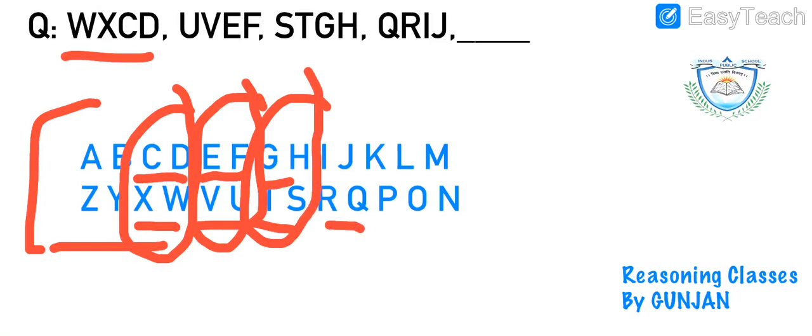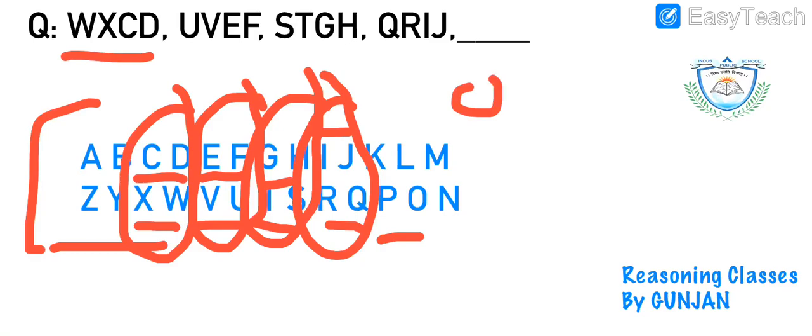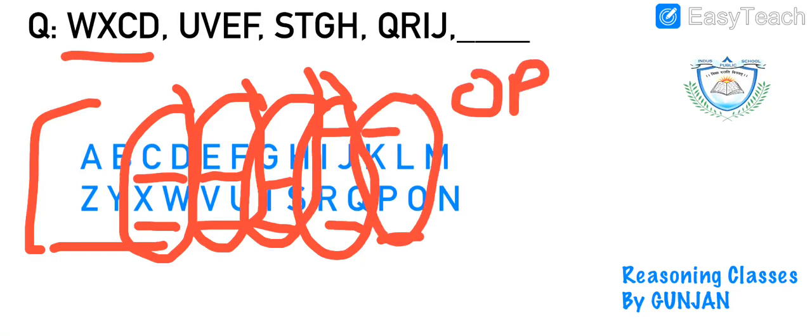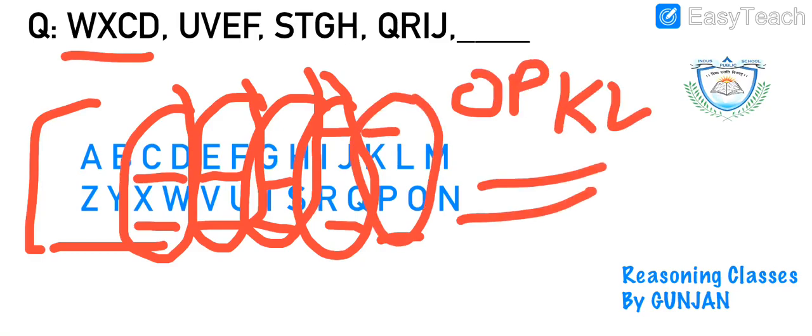Q, R, I, J, the fourth pair. So it is very clear that the next will be O, P, K, L. So you can think in as many ways as you can. Please try out these questions in different ways, and if you have any other approach towards any of the questions that I explain in this video, please write to me in the comment section. I would love to learn from you as well.